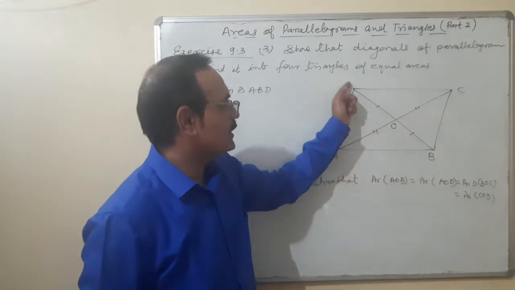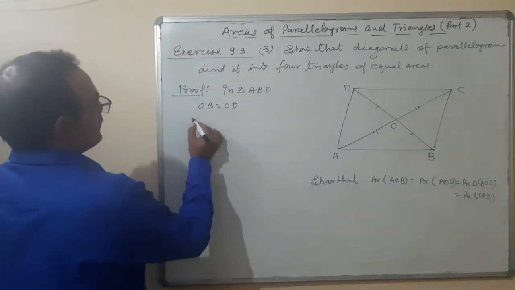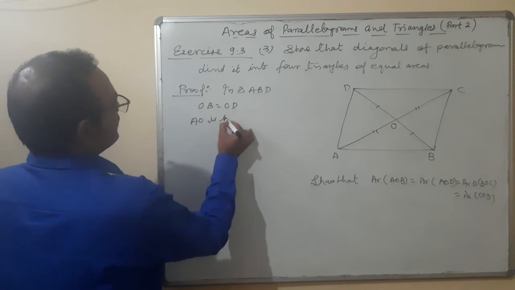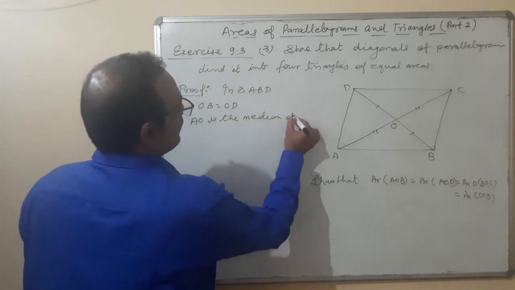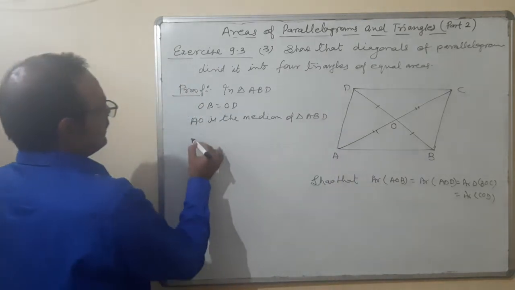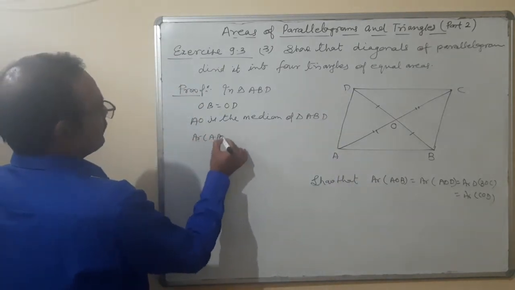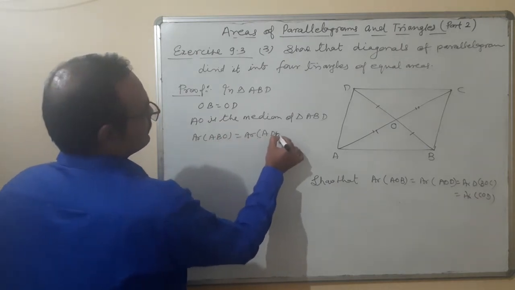These parts are equal, therefore in this triangle AO is the median of triangle ABD. And if it is a median, what does it mean? Area of triangle ABO is equal to area of triangle ADO. Question number 1.